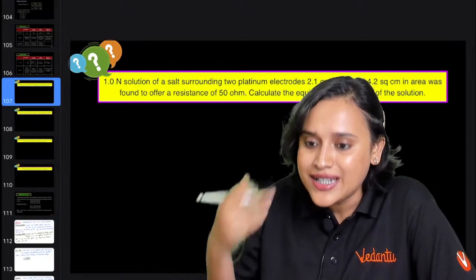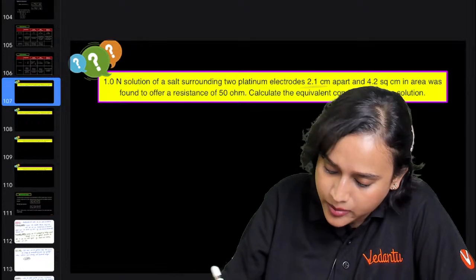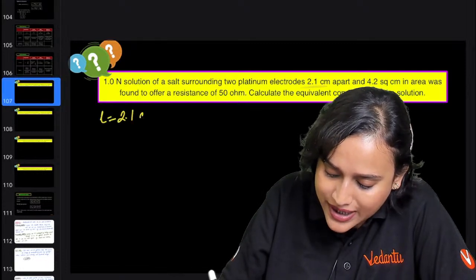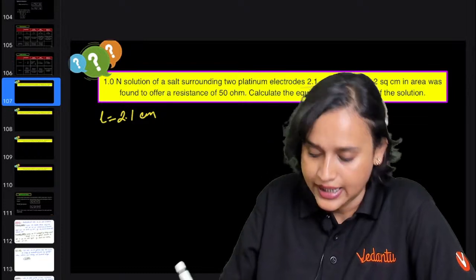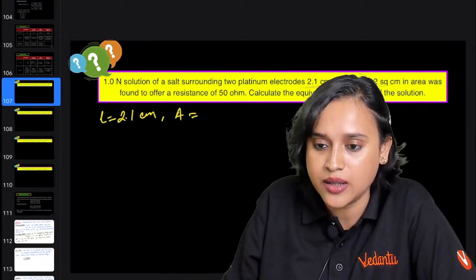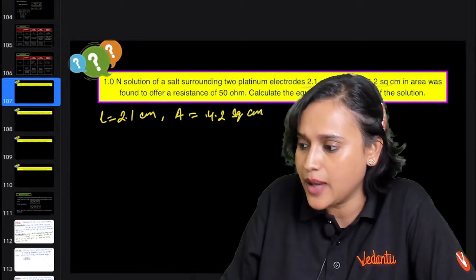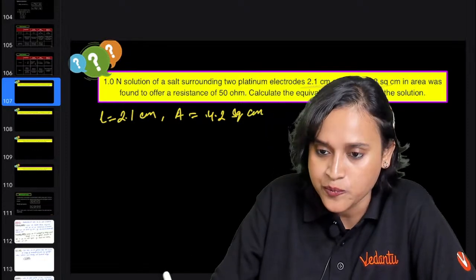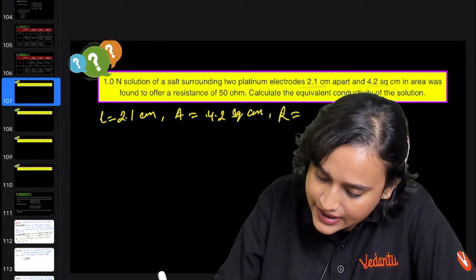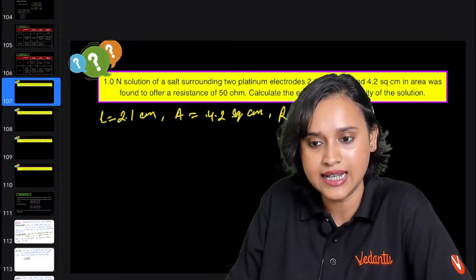What is given to you is length, 2 platinum electrodes, 2.1 centimeter. So L is equal to 2.1 centimeter. Right? Now A is 4.2 square centimeter. Am I right, everybody? Yes, very good. Now resistance is also given to you, that is 50 ohm. Very good, everybody.